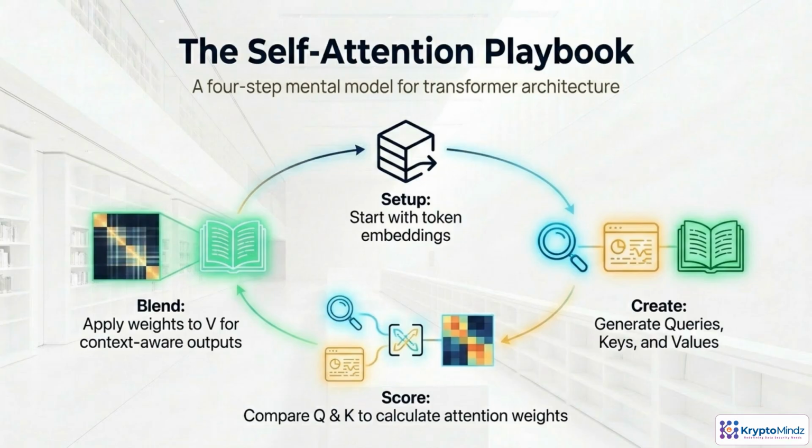Here's a quick mental checklist for self-attention. First, every token becomes an embedding, a vector of numbers. Next, each embedding is projected into three new vectors: query, key, and value. Then, each token's query is compared with every key, giving similarity scores that we normalize into attention weights. Finally, those weights mix the values into a new, context-aware representation for each token, repeated across heads and layers.